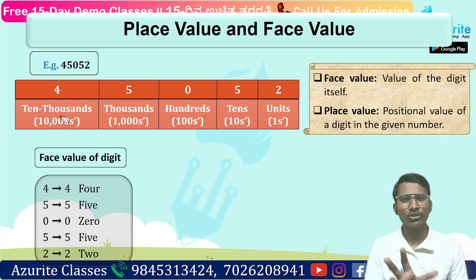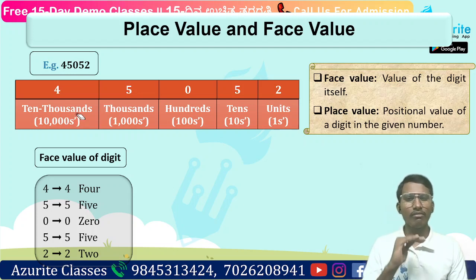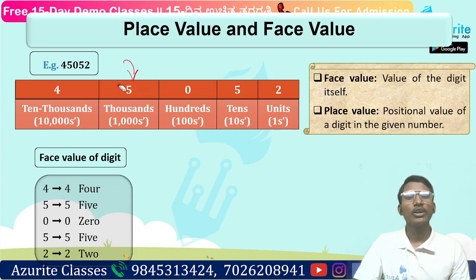Place value, have you understood about it? Place value means positional value, where it is placed. So it is units, tens, then hundreds, thousands, 10,000s. If I ask you what is the place value of 5, it is at the thousands place. So how many thousands are there? 5 thousands. So what will be the place value?